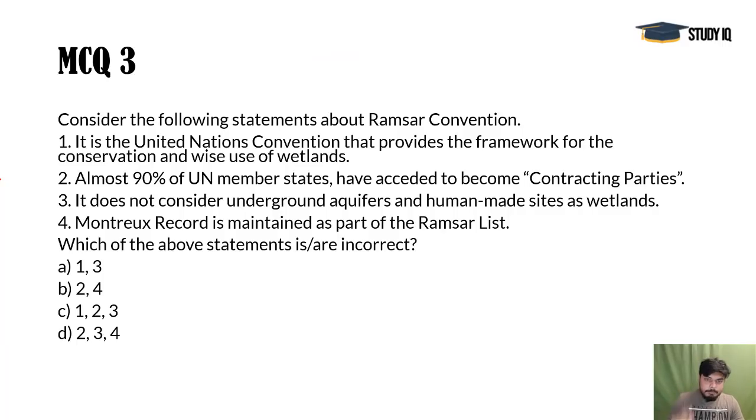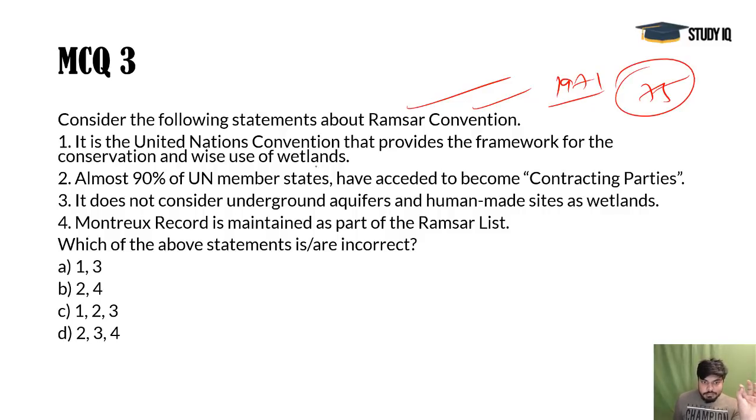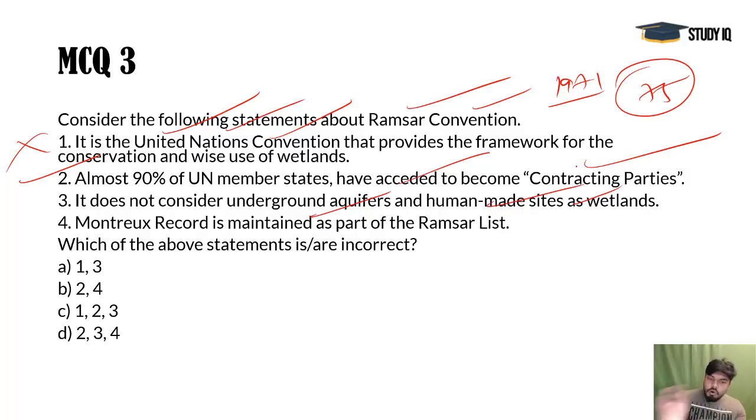In Kenya this happened. Ramsar Convention, it was established in 1971 and came into force in 75. So it is not a UN convention. Actually UN countries, almost 90% of them, have acceded to become the contracting parties, but it is not a UN convention. So first is wrong, second is correct. Third one, it actually considers underground aquifers and human made sites also. It is considering all the important wetlands wherever there is a wet area. So 3 is wrong and second is correct and fourth is correct.